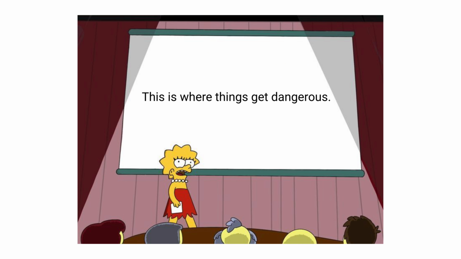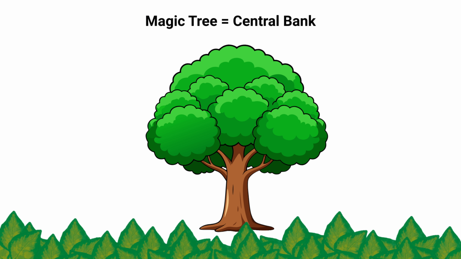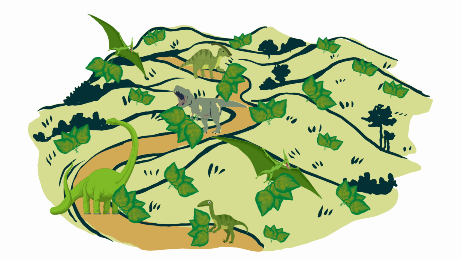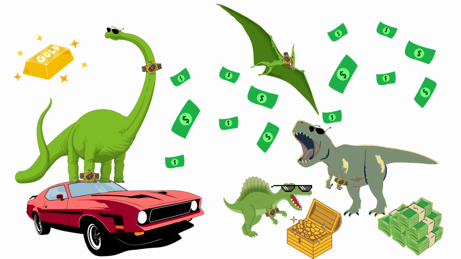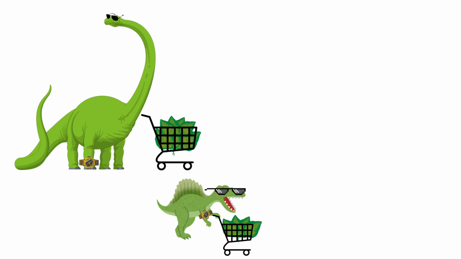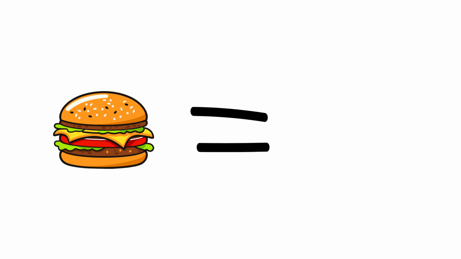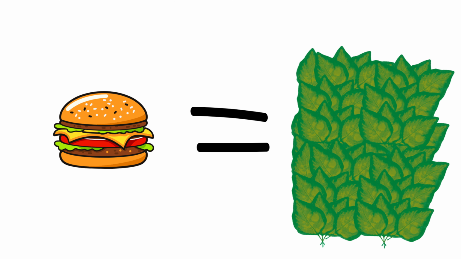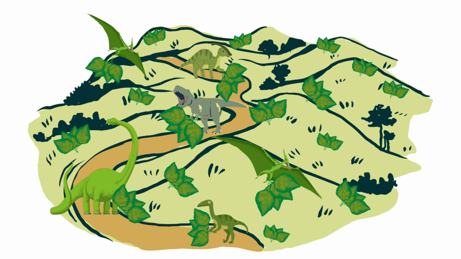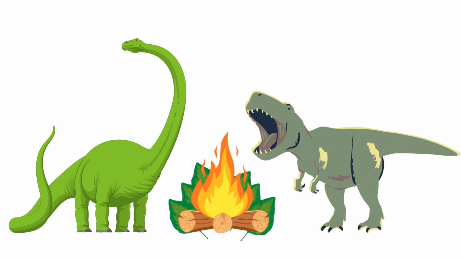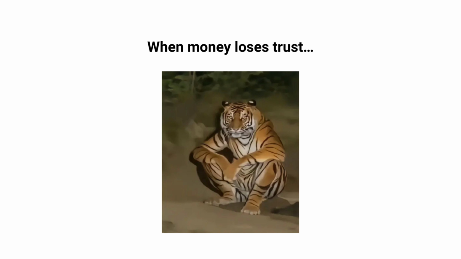Third, monetary inflation. This is where things get dangerous. Imagine the magic tree starts producing leaves non-stop. Not 100 more, not 200 more. Thousands, millions. Leaves are everywhere. Dinosaurs feel incredibly rich. They walk around with carts full of leaves. But remember, there are still only 10 burgers. Eventually, a burger costs 100 leaves, then 500, then 1,000. At some point, leaves become so common that nobody respects them anymore. Dinosaurs start using leaves to start fires. When money loses trust, the economy starts to break.